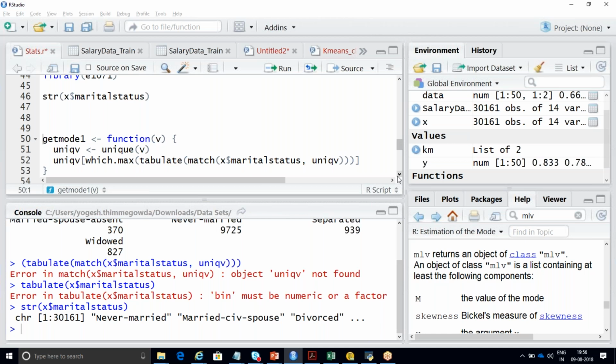So let me try to run this function first and let me try to see this output.